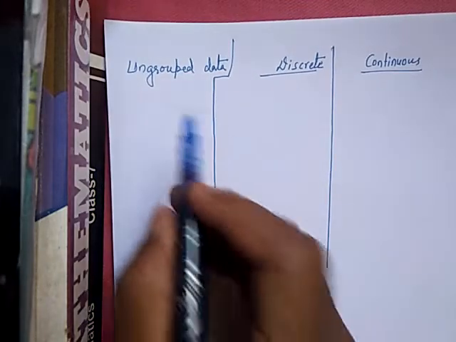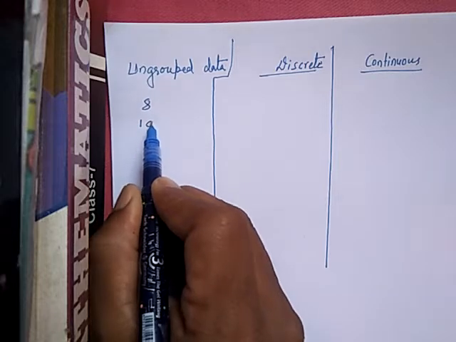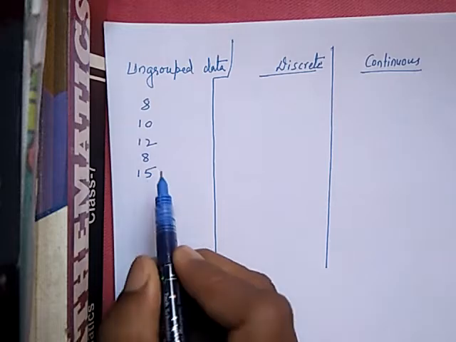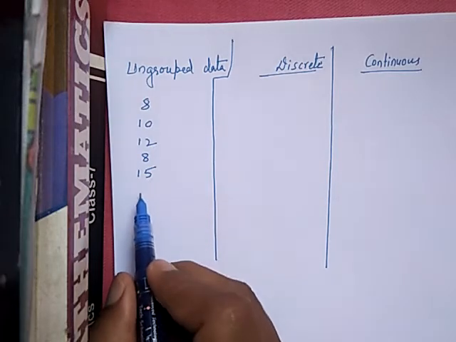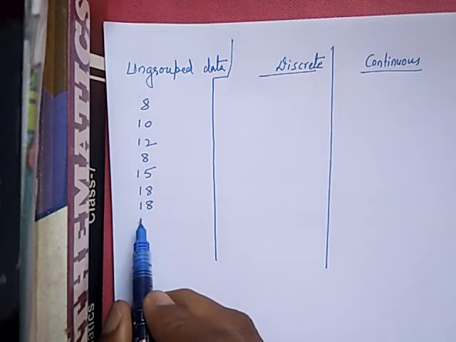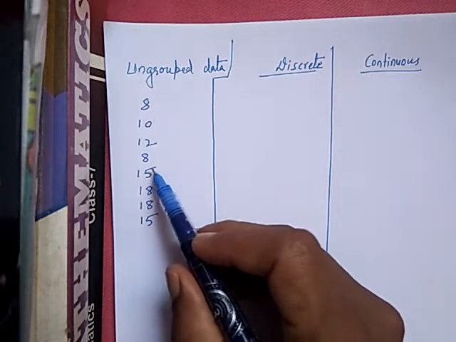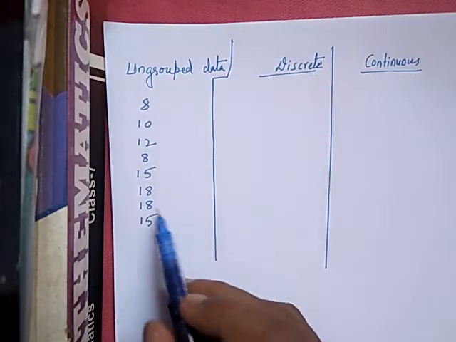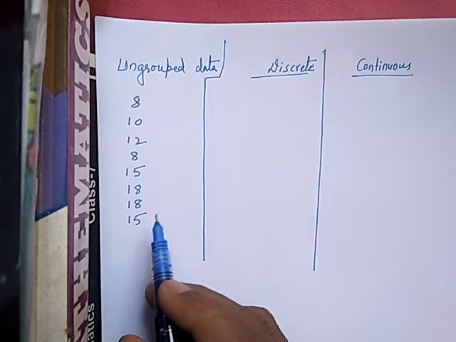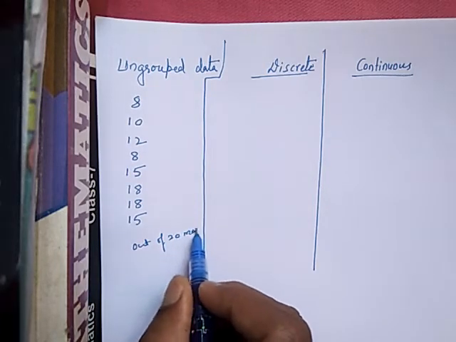In an ungrouped data I will take now 8, now 10, 12, again 8, 15, next 18, again 18, and again 15. So how many students are there? 1 2 3 4 5 6 7 8. 8 students have scored in some subject, any subject, English, mathematics, science, out of 20 marks.